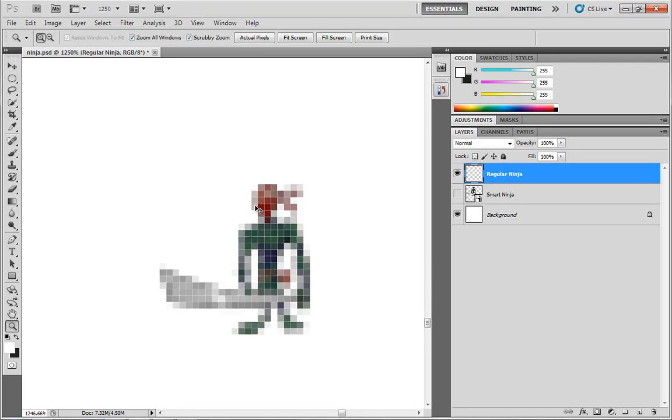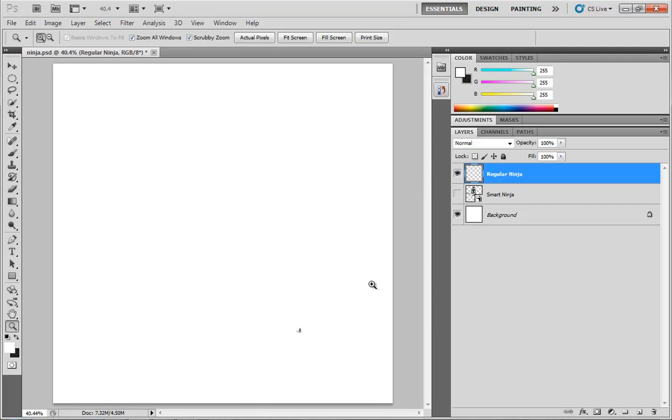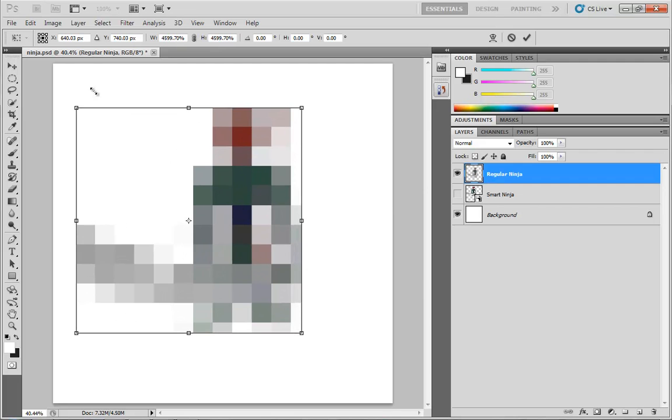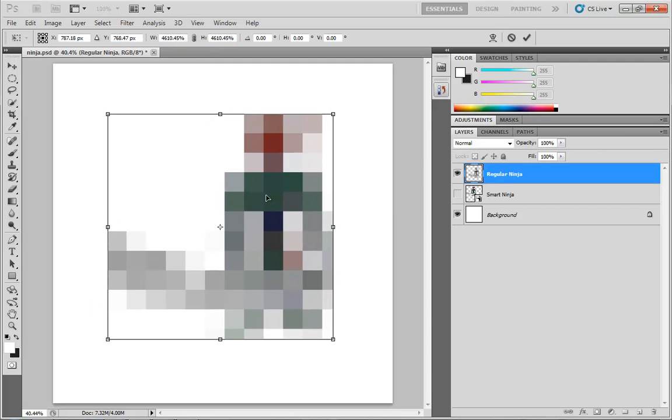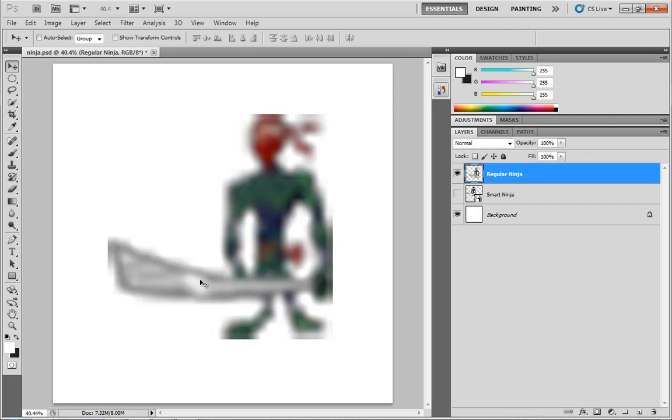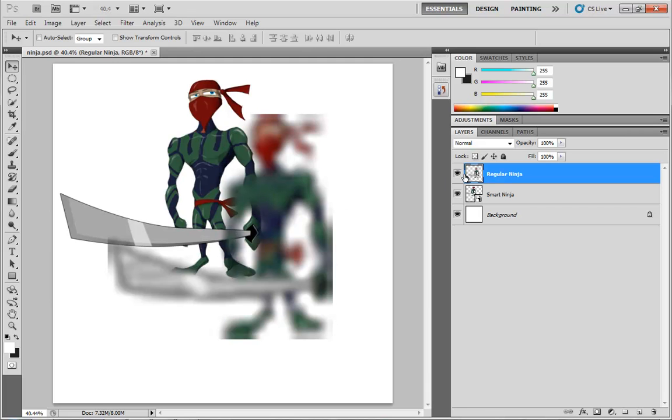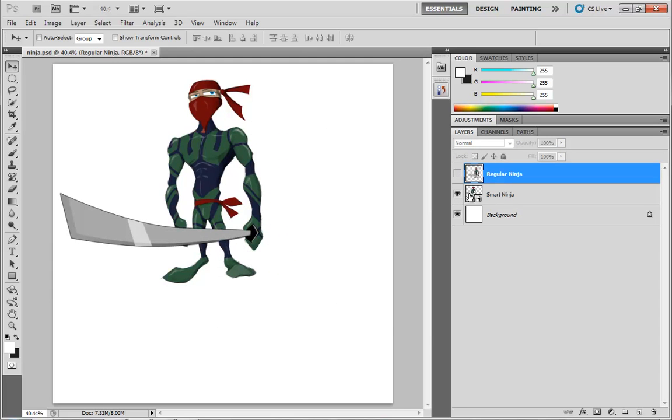So let's hit Control-0 to make the whole thing visible in the screen. Now, if I hit Control-T again to scale that back up, what Photoshop is having to do is take that really low number of pixels and make them bigger. And it does a fairly good job of remembering what that image looked like for the most part. It does store some of that data. That's just Photoshop CS5 being generally awesome. However, it certainly looks nowhere near as good as the original, the Smart Ninja does.